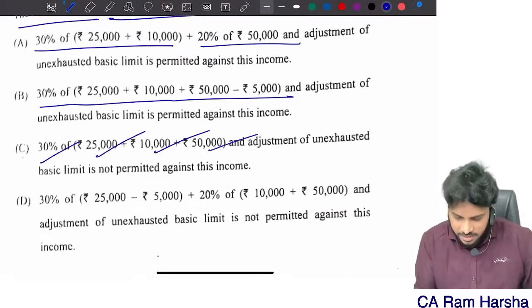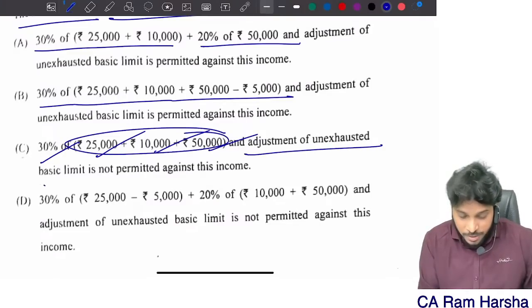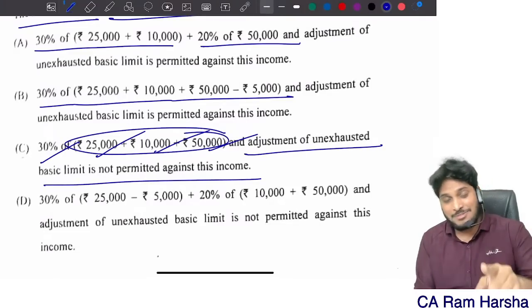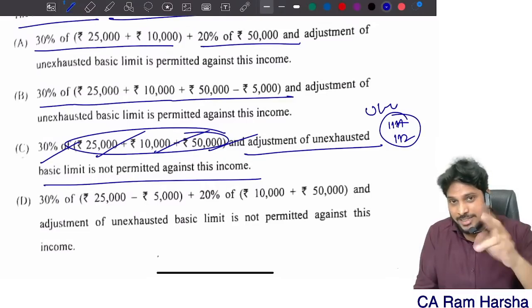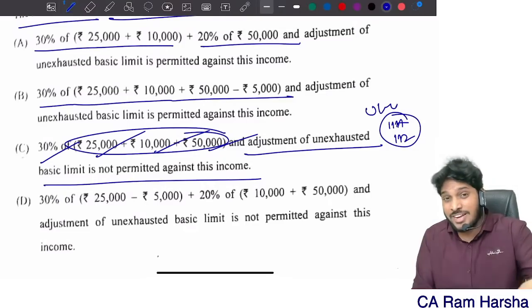30% of 25, 10, 50. Yes, this is wrong. And the adjustment of unexhausted basic exemption. Remember, day before, this one also covered unutilized basic exemption. 111A, 112. Only these two incomes are eligible for set off. No other income is eligible for set off.